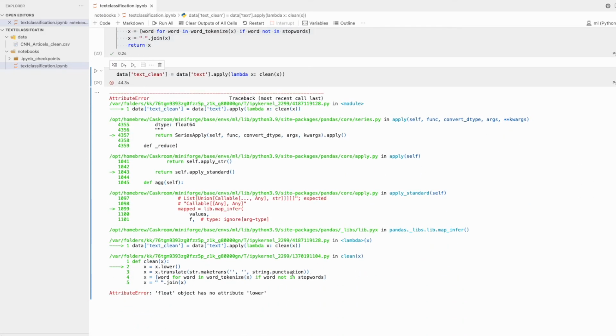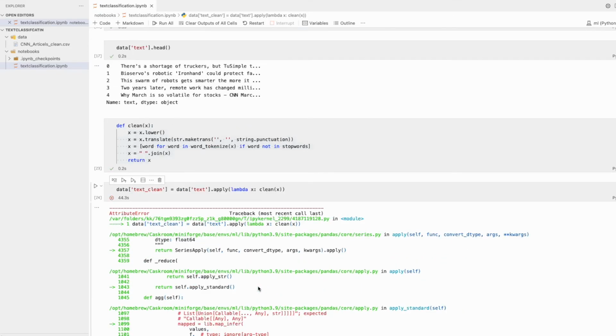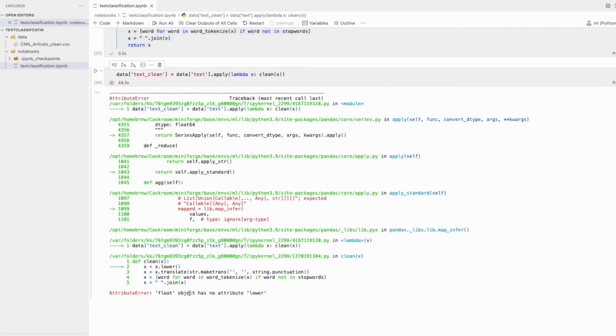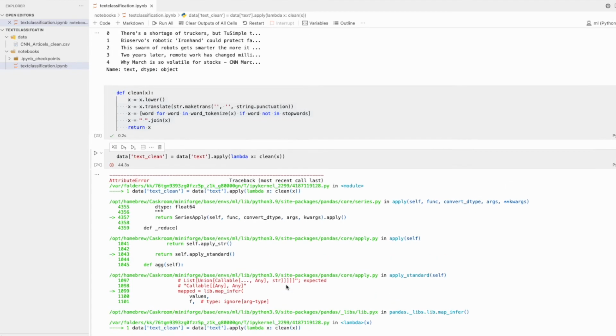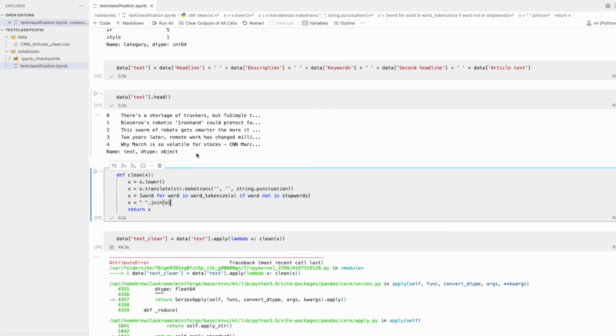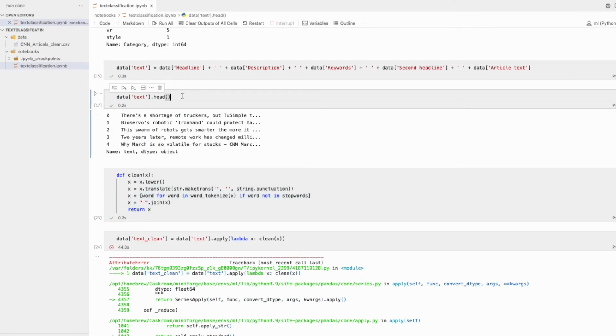Okay, we got some error. So float value. As you can see, we got one error that is saying that float object has no attribute lower. I am assuming this is due to the fact that we have some null value. It might be possible.